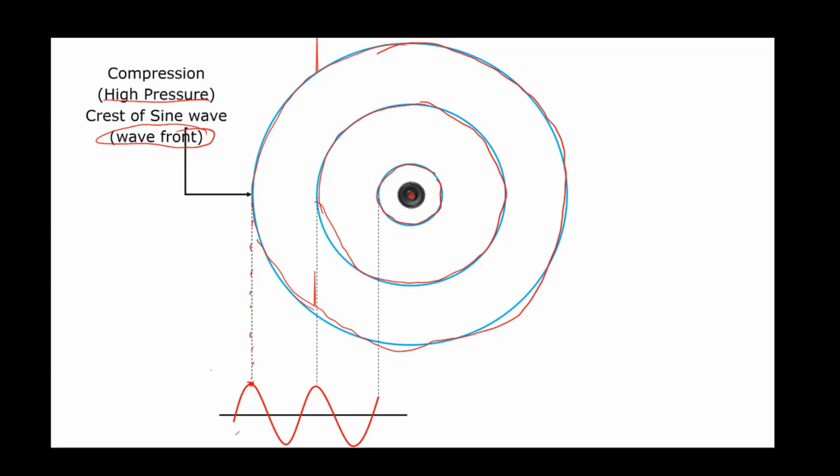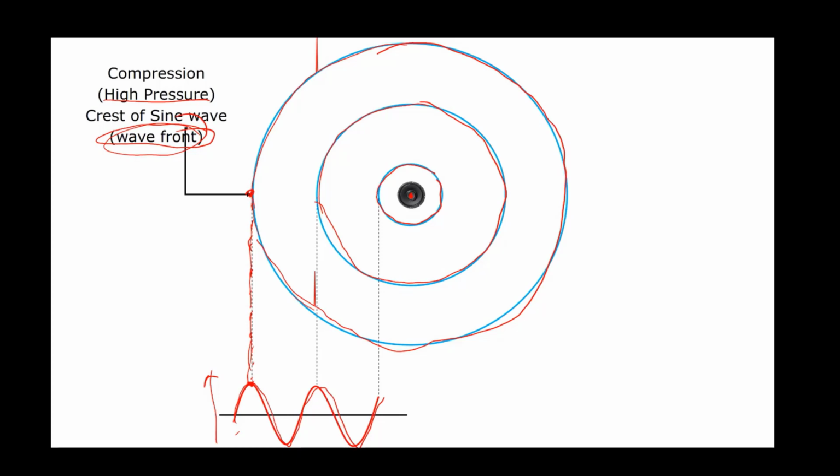Remember, the pressure wave is changing as a sine wave: high pressure, low pressure, high pressure, low pressure, high pressure. And every compression we know corresponds to a crest. Now this compression is given a name, wavefront. Yes, every wavefront now corresponds to a crest of this sine wave.